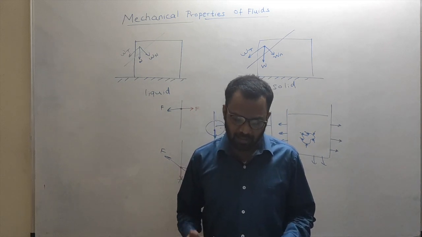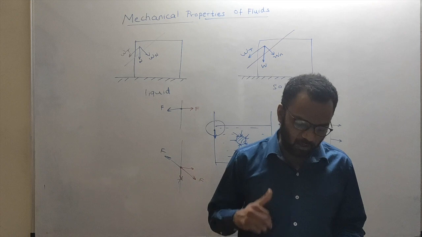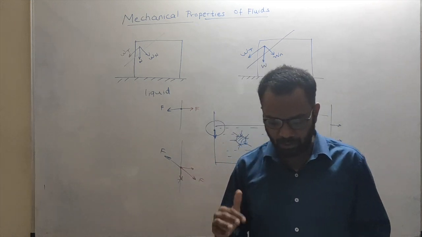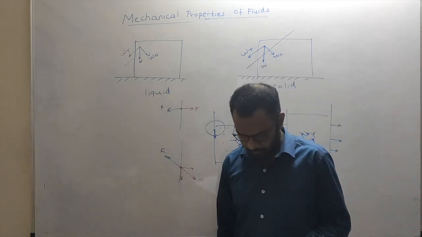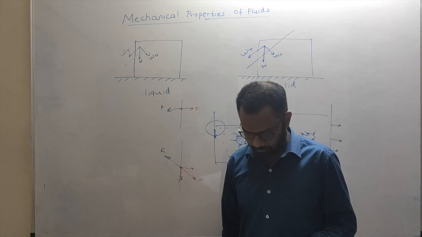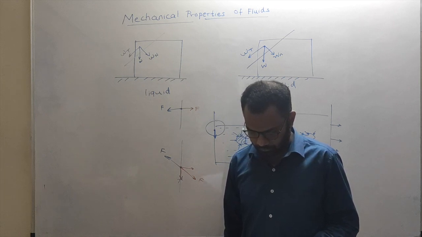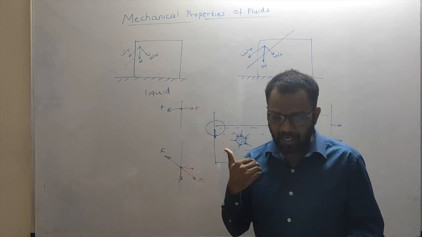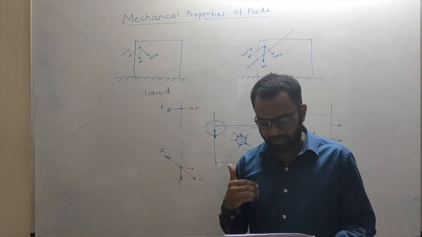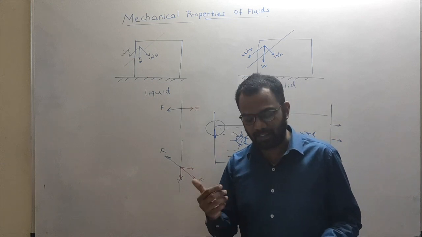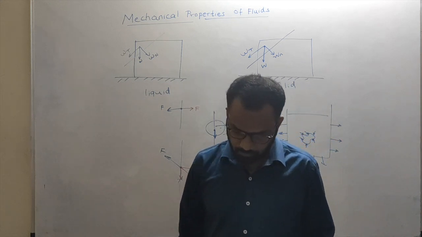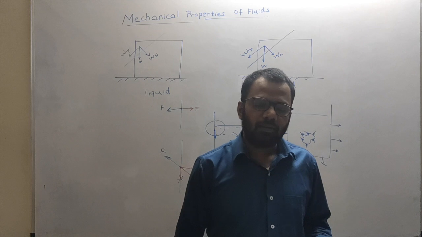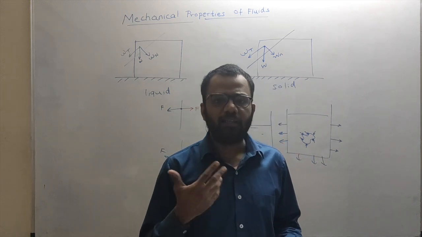In simpler words, fluids are substances which cannot resist any shear force applied on them. In any fluid, the only stress that can exist in the bulk is normal compressive stress. In bracket write down, called as pressure.